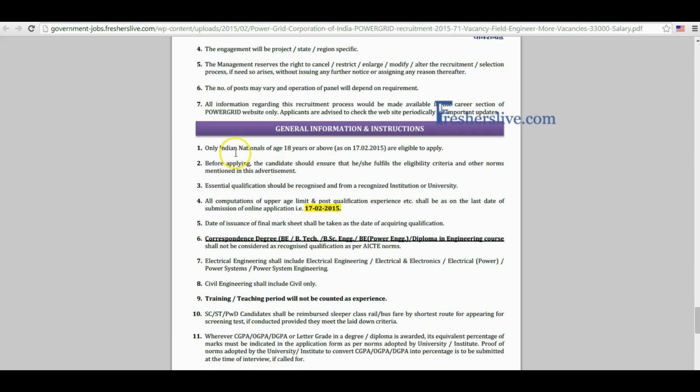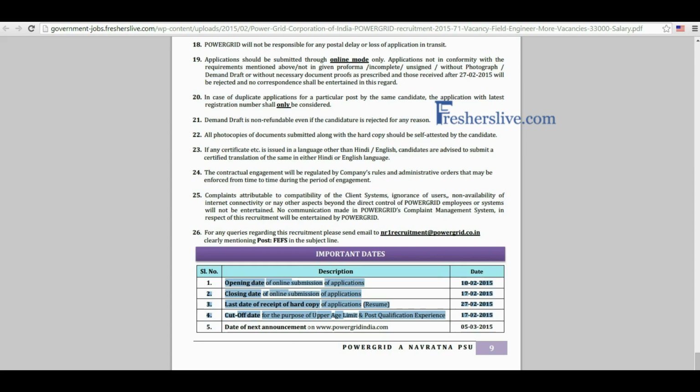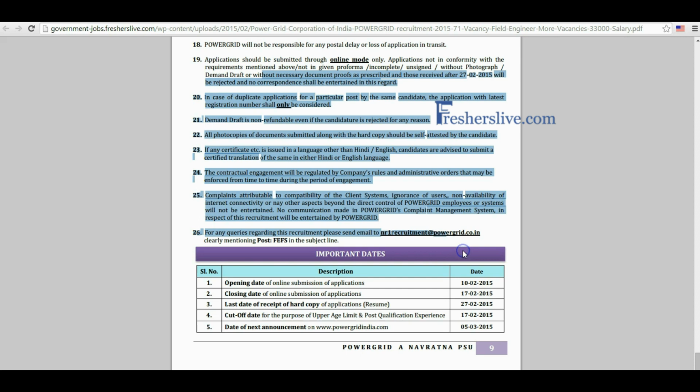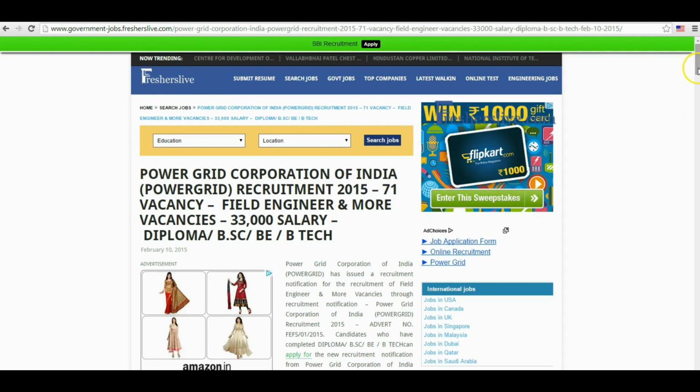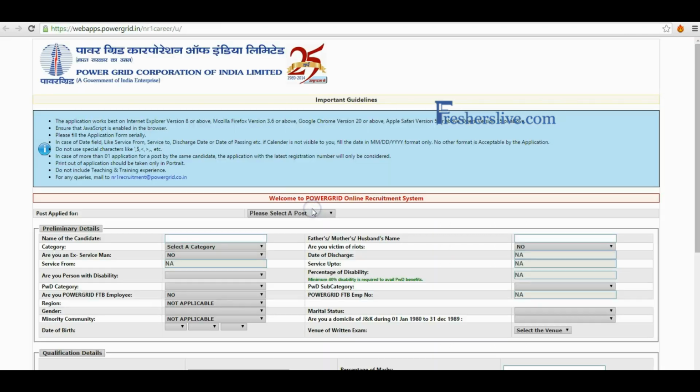Here some general instructions are given to candidates. Candidates, read it carefully before you apply for the online application. The opening and closing date of online submission are clearly mentioned in this table. Candidates, read it carefully. After reading all these instructions, candidates now go back to the Freshers Live page and scroll down the page. Here we see the click here to apply button and click on it.